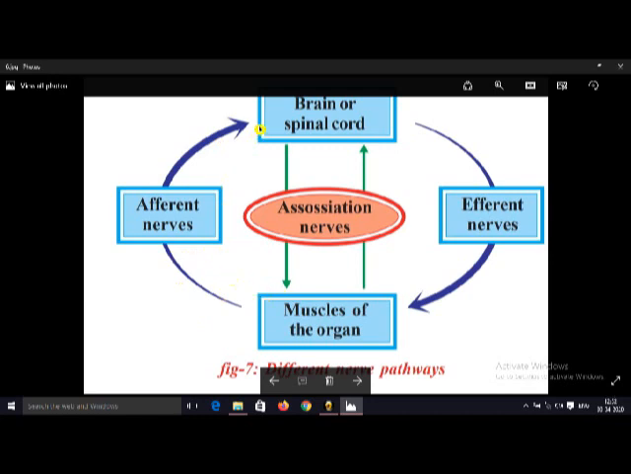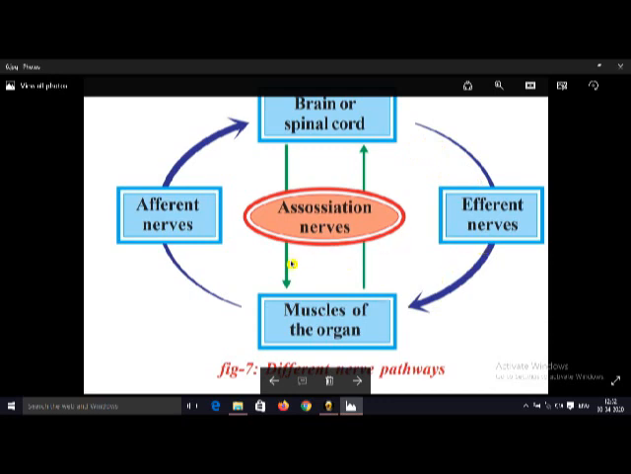or spinal cord. And similarly, efferent nerves are also called motor nerves. The function of motor nerves is they carry information from the brain and send the information to the body parts or to the effector organs. So efferent nerves or motor nerves carry information from the brain and pass the orders to the effector organs or to the muscles.